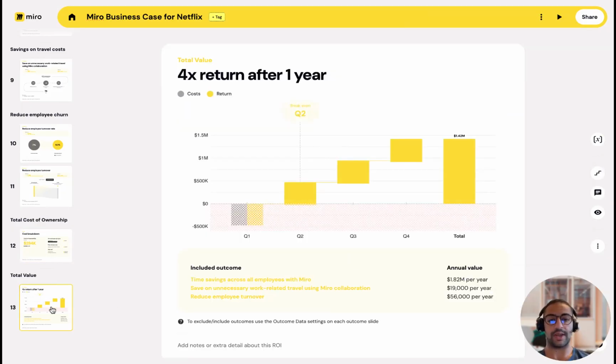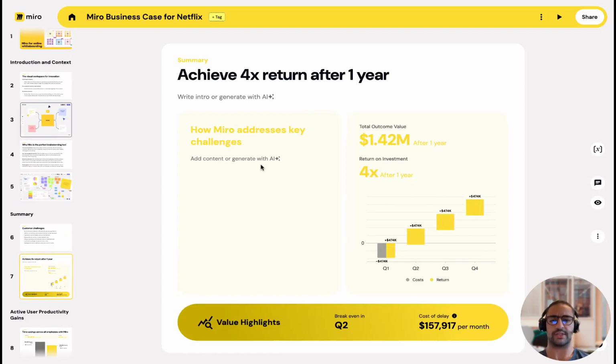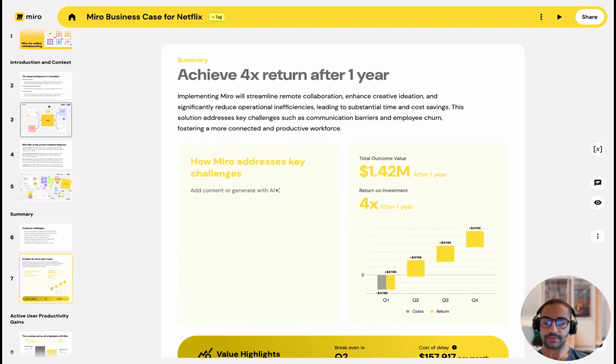We then get into the ROI, and what we're seeing is a really compelling story, including the total revenue impact from all of our outcomes, but also the TCO specific to my prospect. I can then jump back up into the exec summary, and you'll see that a lot of this is automatically generated, but I can also generate the text elements with AI, and this will take content from within the business case to be super personalized.